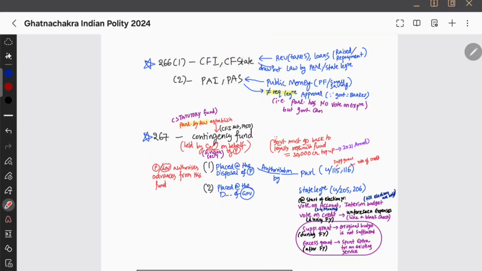And then if they want to draw out money, they need to take permission of the parliament. So parliament by law, or state legislature by law, can draw out the money from this consolidated fund. That is mentioned in Article 266 clause 1. And when you see Article 266 clause 2, it talks about public account.